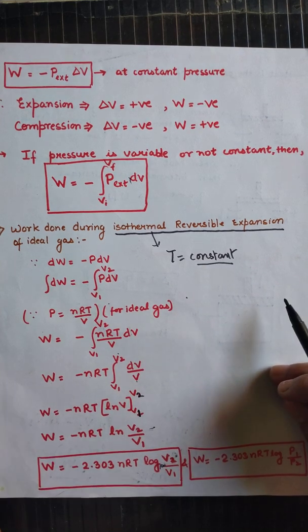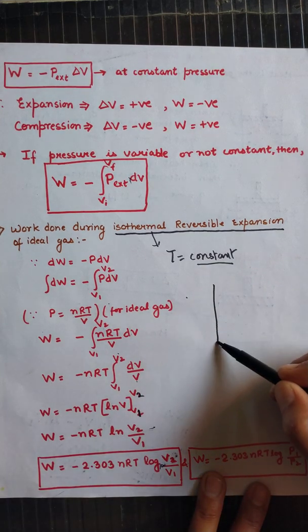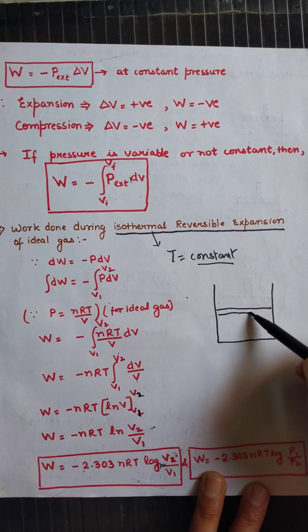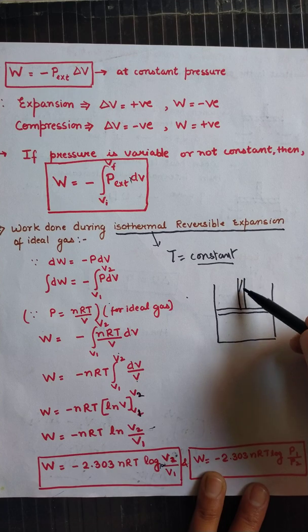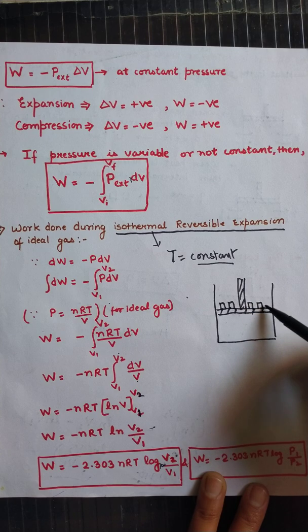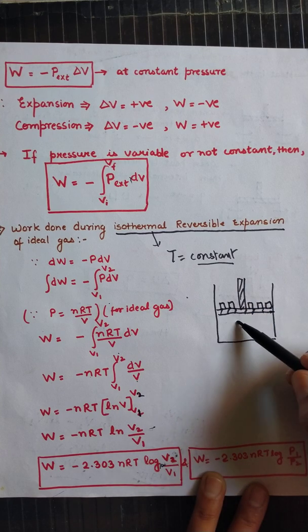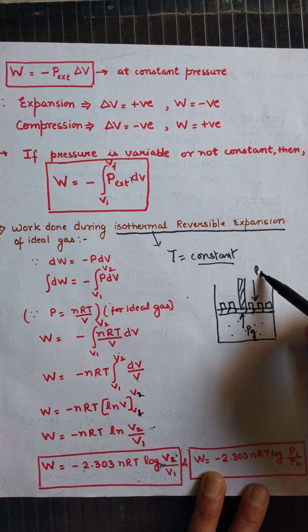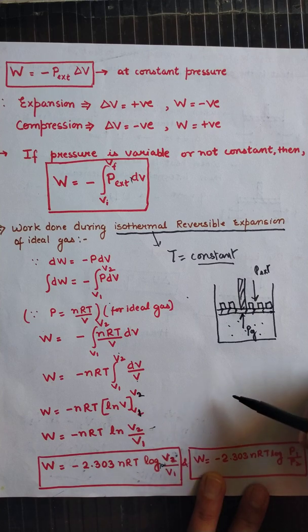If we have a vessel with a piston and we have kept some masses over the piston, so that the gas remains in equilibrium, the gas applies some pressure and we apply an external pressure on the gas.